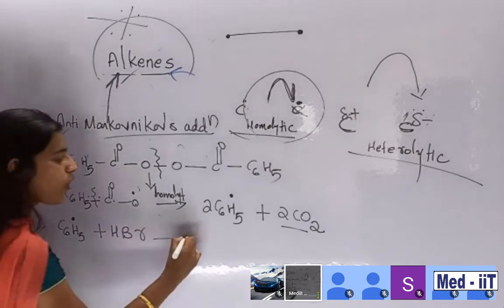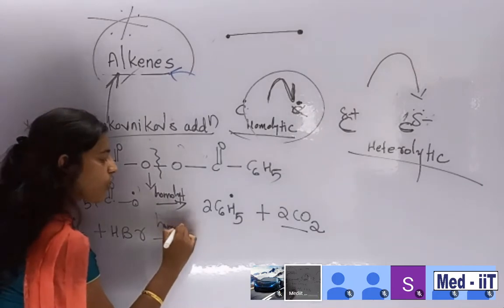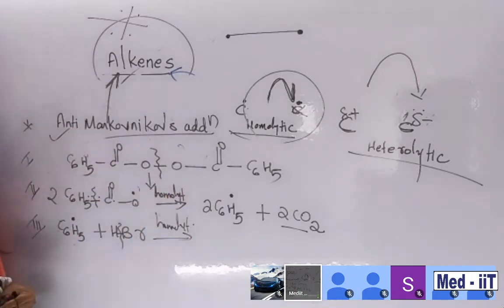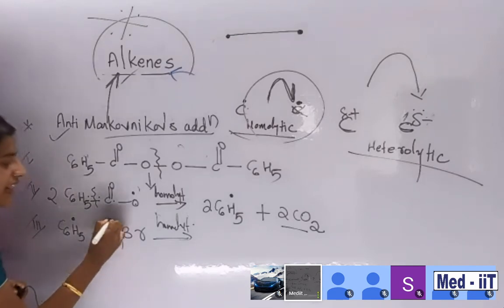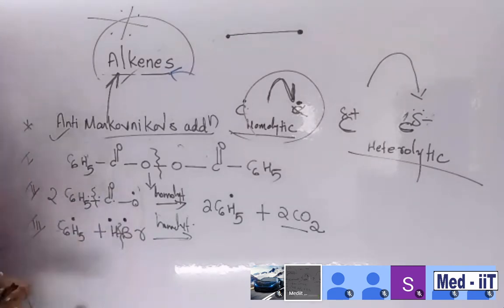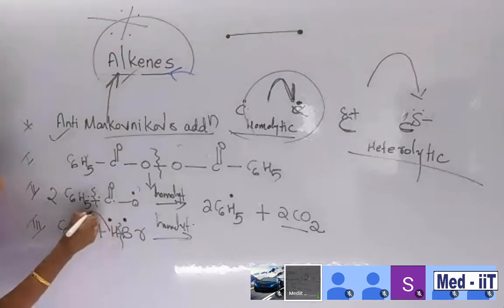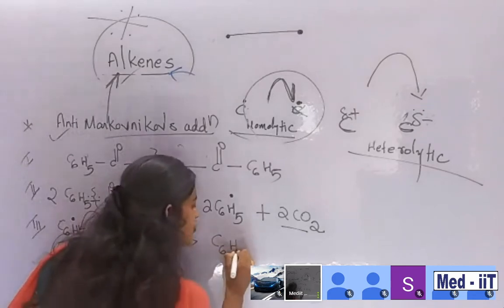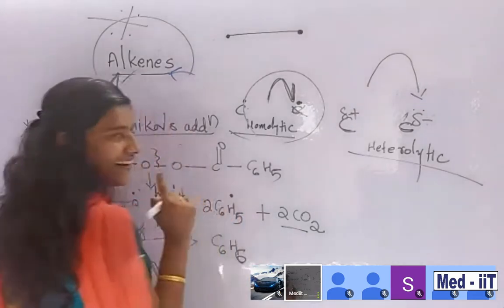HBr undergoes homolytic cleavage. H dot is there and then Br dot is there. Clear? So this hydrogen radical is going to here. So what about the product? Tell me. C6H6 is there. Am I right?